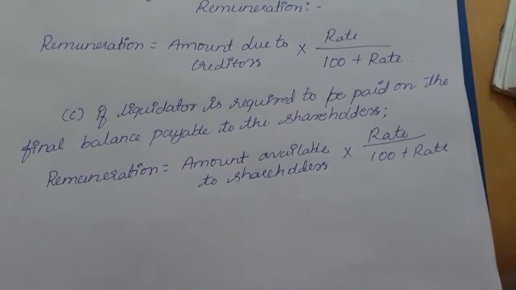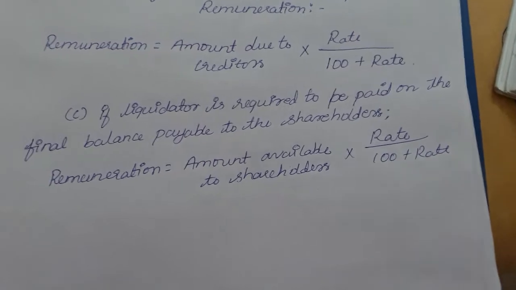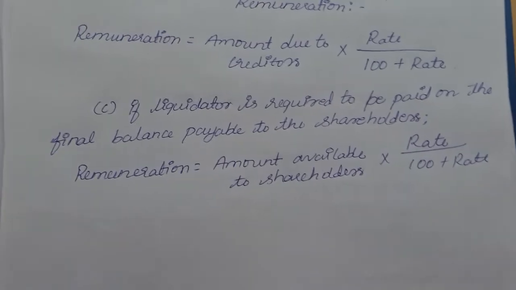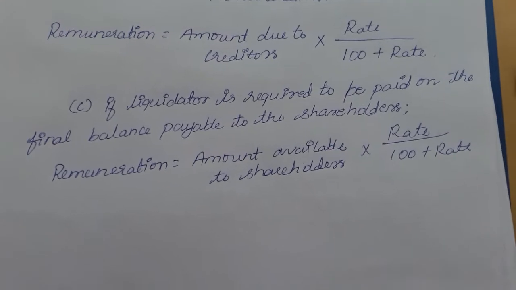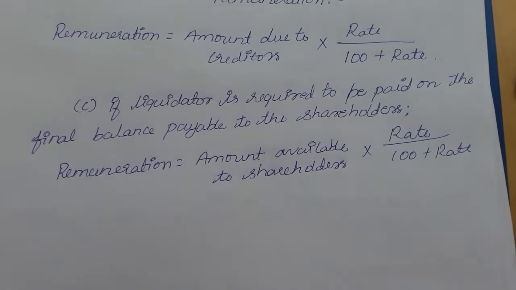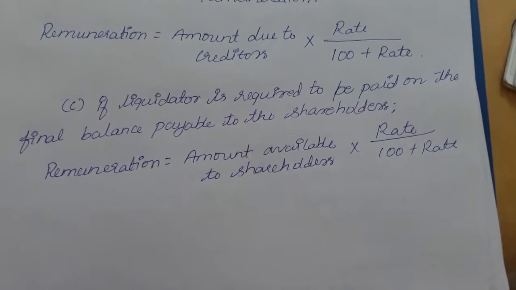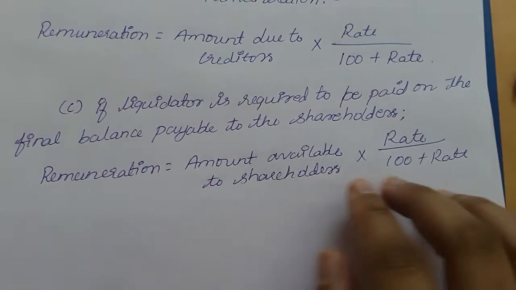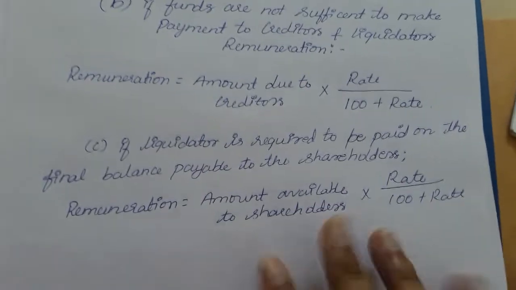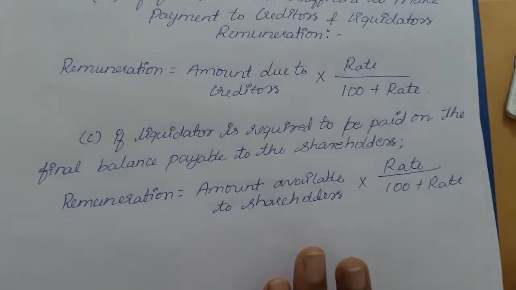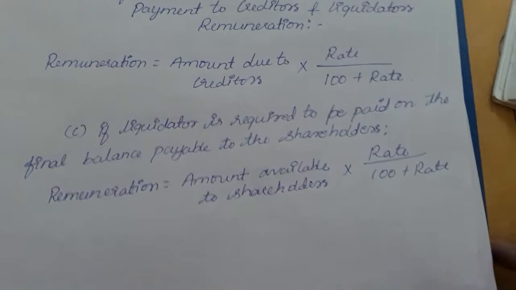If they agree to pay on that amount, the remaining amount after paying all liabilities is multiplied by rate divided by 100 plus rate. So these are the formulas for calculating the remuneration of the liquidator.